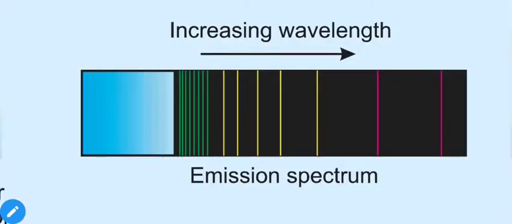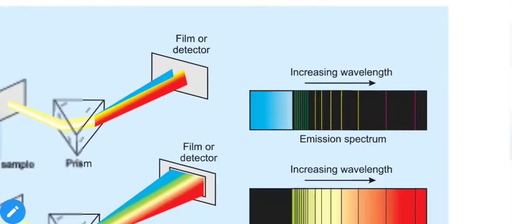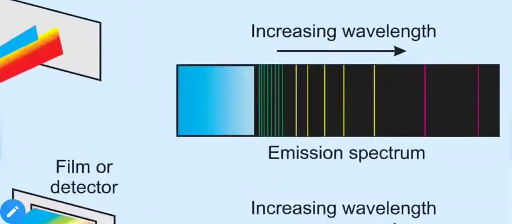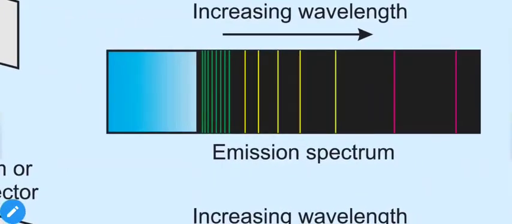So in a simple manner, this is our emission spectra of hydrogen mentioned in figure 2.10 as we discussed earlier. These lines are obtained due to the emission of energy from the hydrogen molecules or atoms. That's why it is the emission spectra of hydrogen. First hydrogen absorbed energy, then it emitted.